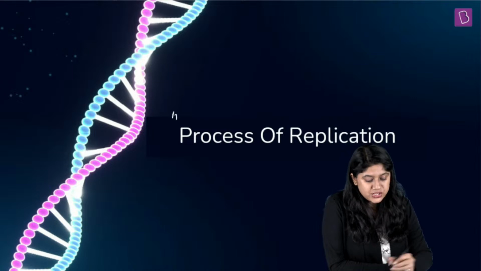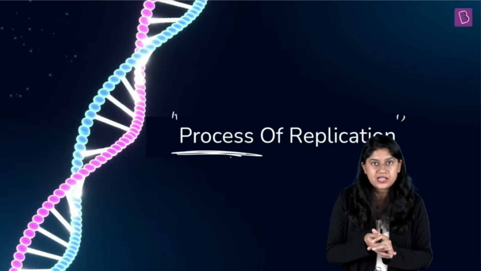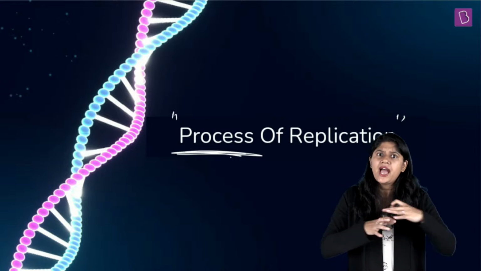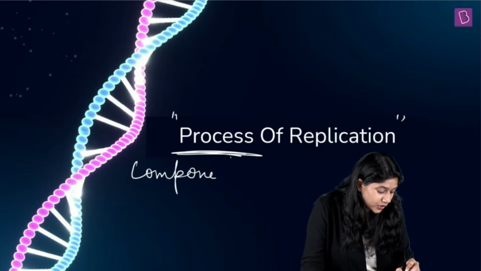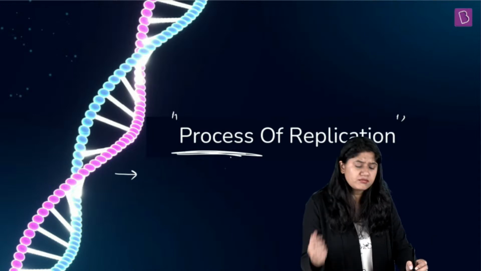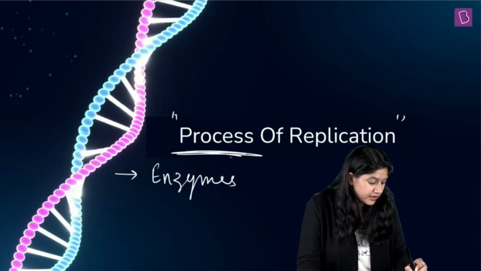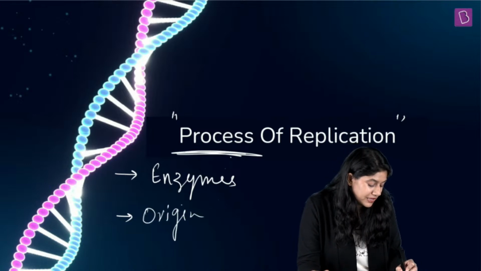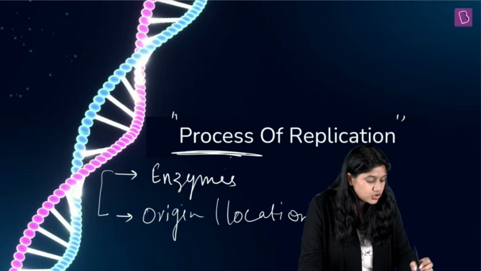Okay, chaliye. Everyone, let's talk about the process of replication. Now, what is the process of replication? Of course, in which the DNA will be replicating itself, right? And it needs certain important components. Now, what are the components required by DNA? क्या-क्या चाहिए DNA को? DNA process, पूरा process करने के लिए. Definitely, it requires some enzymes. It requires an origin, right? I'll write origin over here. Basically, in short, the location. Clear? And of course, these are the two important things.